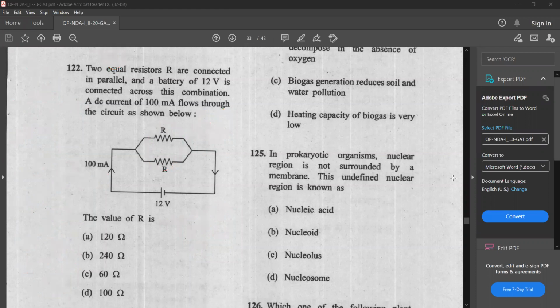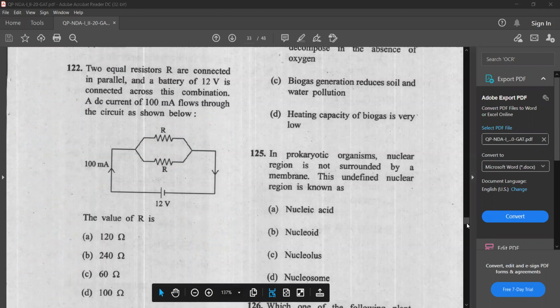Next question. So here the option was option B, 240. Okay. Next question.